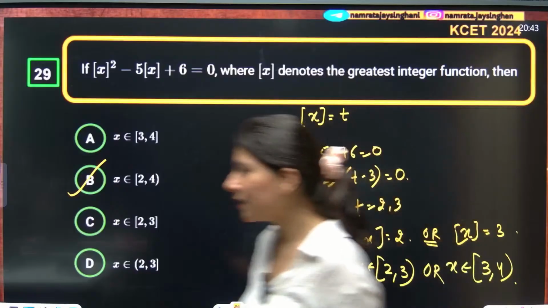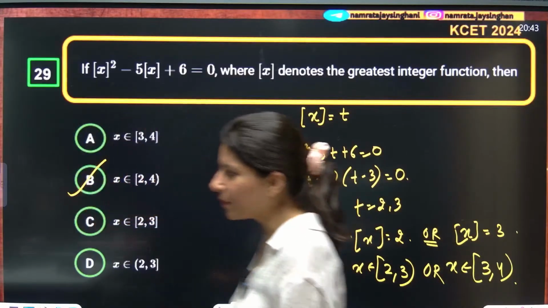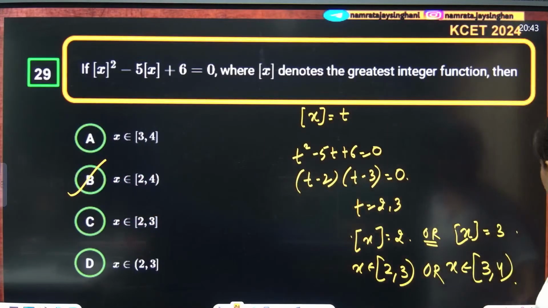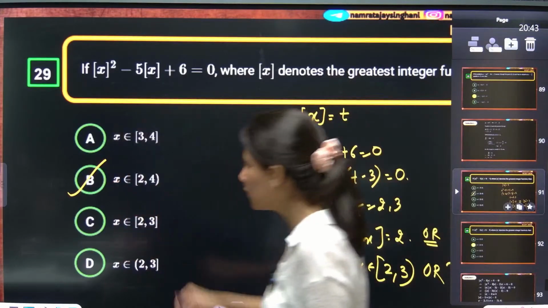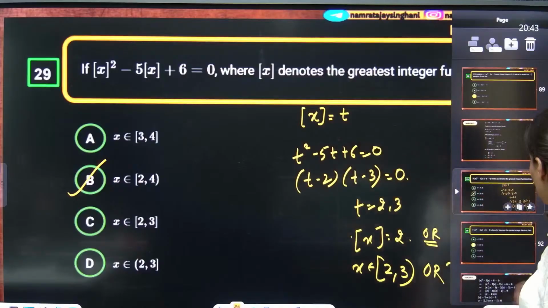Ma'am is replying to Nayana only. No, Lahiri, I am replying to you also. You give me answers, I'll see your answer also. Okay, I think Zap King is also giving 2 to 4, but the brackets are wrong.